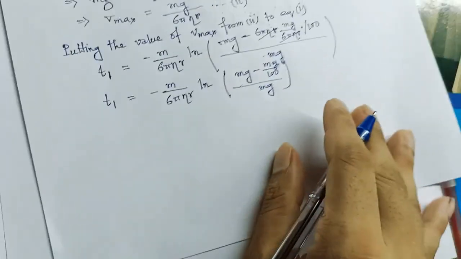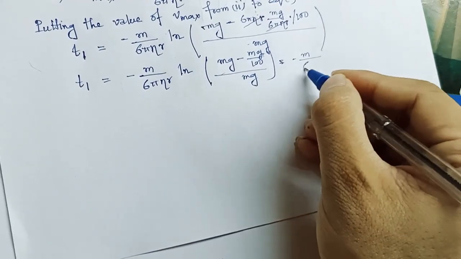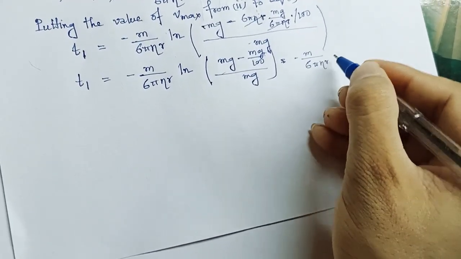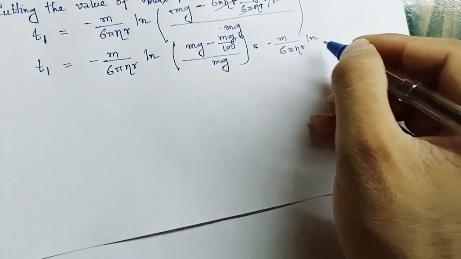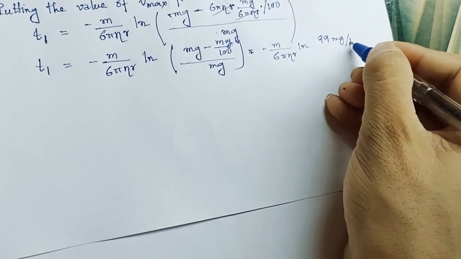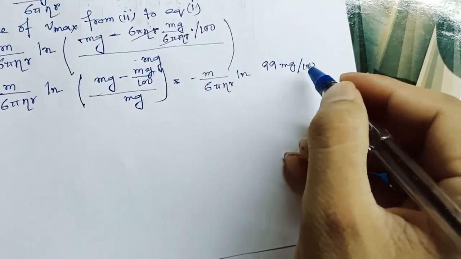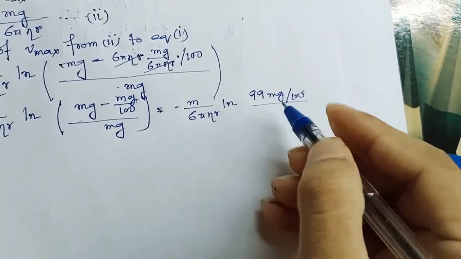This value will be equal to minus m divided by 6 pi eta r log of 99 mg divided by 100, divided by mg.